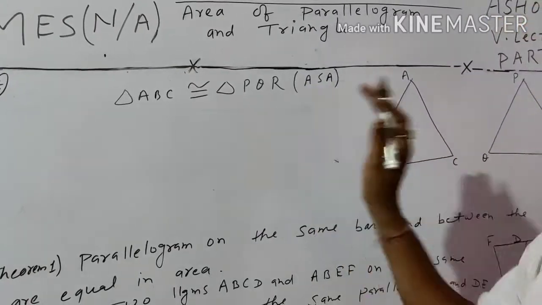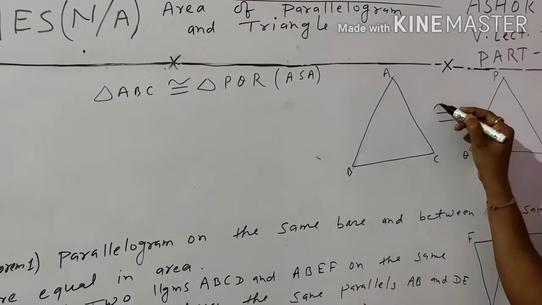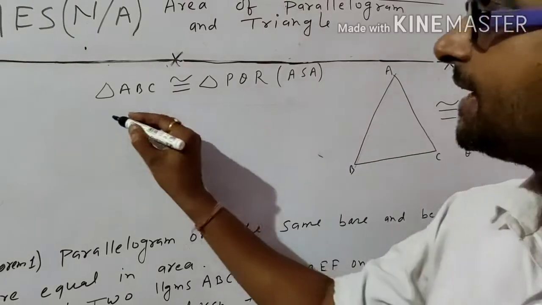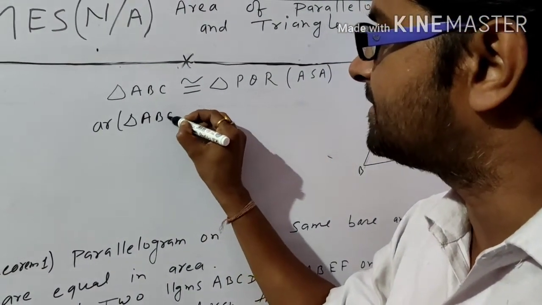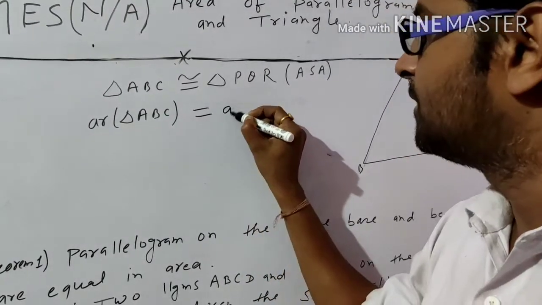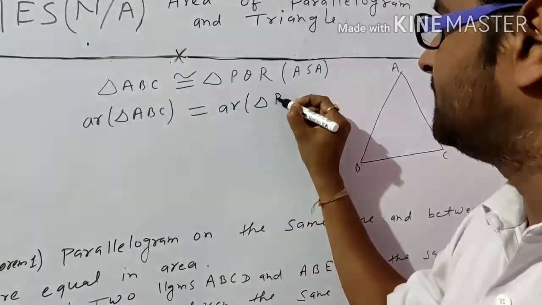By this criteria these two triangles are congruent. Then we can say the area of triangle ABC is equal to the area of triangle PQR.